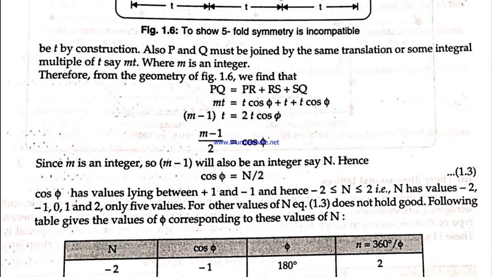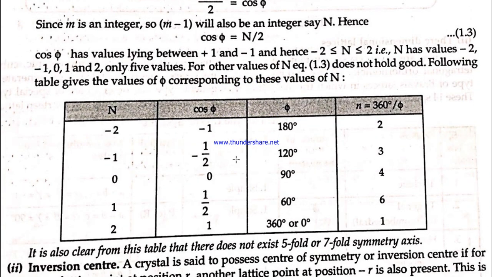Now we know cos phi always lies between minus 1 and plus 1, so that will give you n lying from minus 2 to plus 2. Taking in mind that n is an integer, we can have the value of n to be minus 2, minus 1, 0, 1 and 2. We have depicted this in this table. The possible values of n are minus 2, minus 1, 0, 1 and 2, and from this formula, cos phi is equal to n by 2. That will give you minus 1, minus 1 by 2, 0, 1 by 2 and 1. As cos phi is this, the particular values of phi will be 180, 120, and so on, as given here.